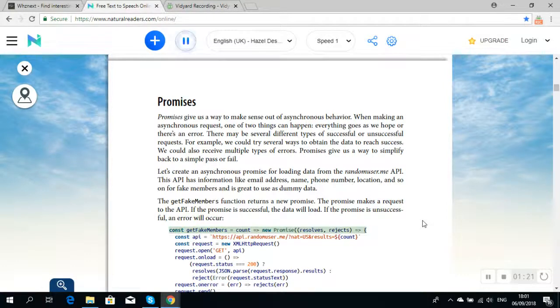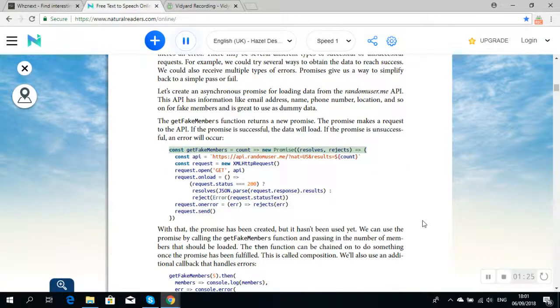an error will occur. const getFakeMembers = count => new Promise((resolves, rejects) => { const api = `https://api.randomuser.me/?nat=us&results=${count}`; const request = new XMLHttpRequest(); request.open('GET', api); request.onload = () => request.status === 200 ? resolves(JSON.parse(request.response).results) : reject(Error(request.statusText)); request.onerror = err => reject(err); request.send(); }); With that, the promise has been created, but it hasn't been used yet.